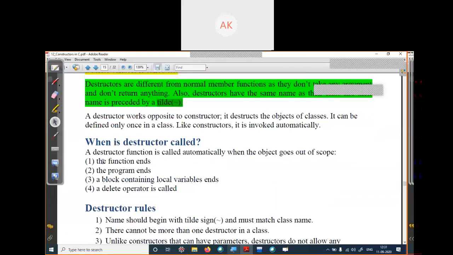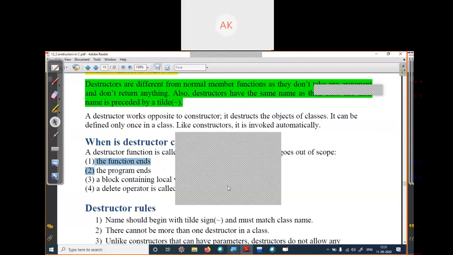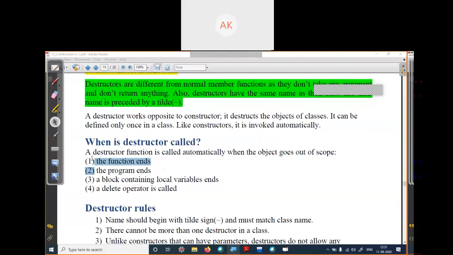So these are the key points. When is your destructor called? It is called at the function end: when you call your function from the main method and the execution of the main method is completely finished, then your destructor will be called and destroy your object.